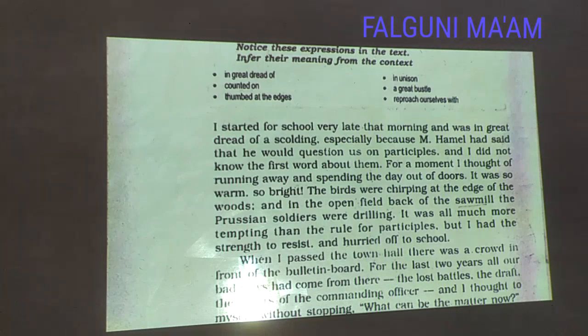When I passed the town hall, there was a crowd in front of the bulletin board. The narrator says that when he passed the town hall, he found that there was a crowd in front of the bulletin board. Now what is a bulletin board? A bulletin board is one kind of notice board. For the last 2 years, all our bad news had come from there. The writer says that for the last 2 years, whatever the bad news for the people of the country, it came from that bulletin board.